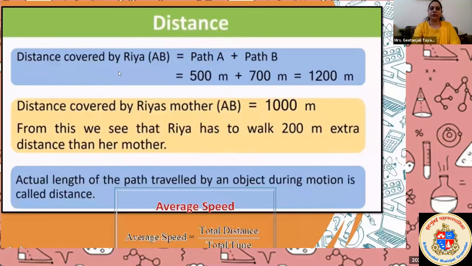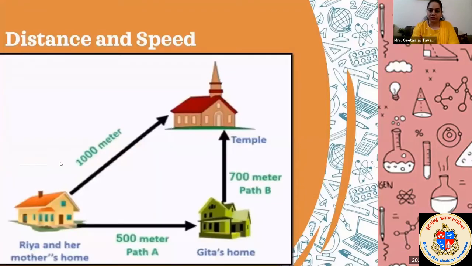Riya's path A to B: 500 meter up to Geeta's house, and then up to the temple, again 700 meter, which is equal to 1200 meter. And Riya's mother traveled 1000 meter. So Riya traveled 200 meter extra distance. This formula is the same for average speed also: total distance divided by total time. Now I am adding extra information to calculate their speed. Riya's mother covered this 1000 meter in 300 seconds.